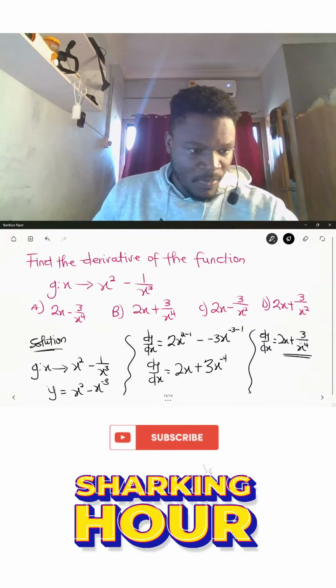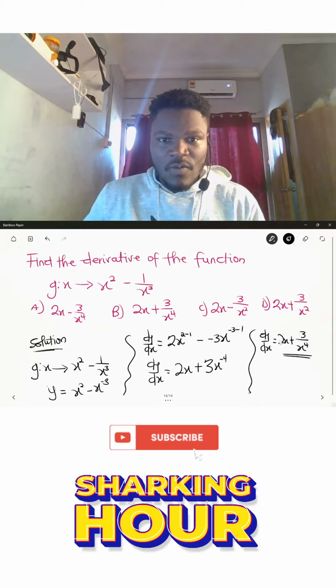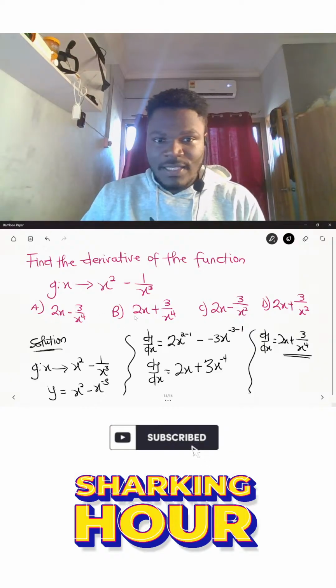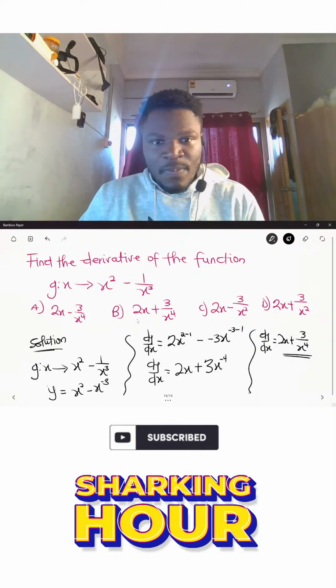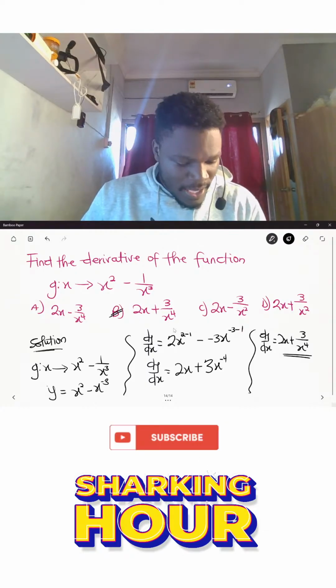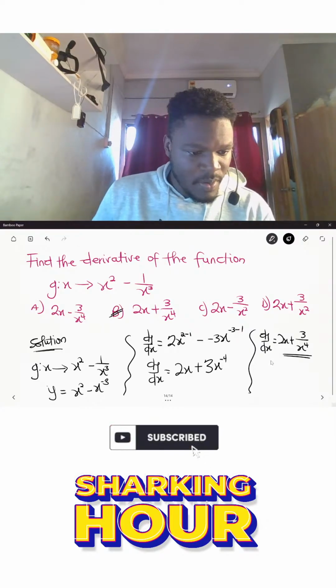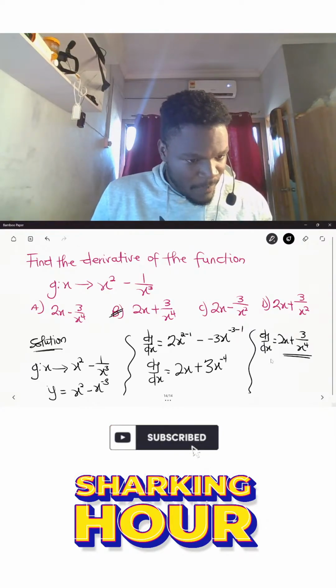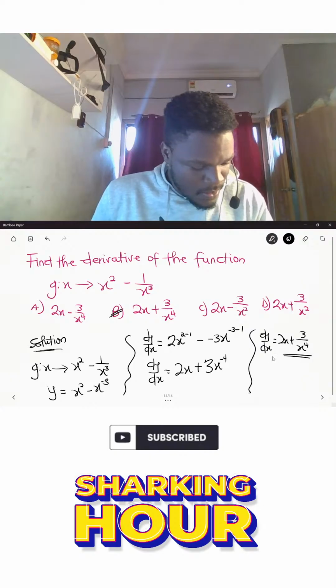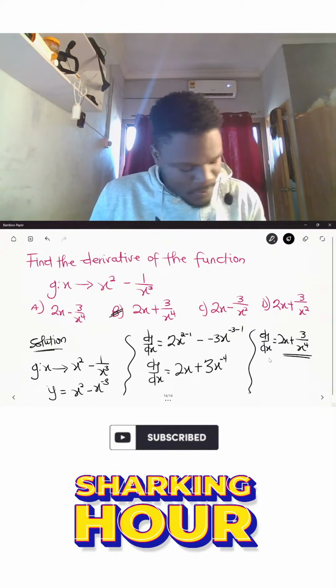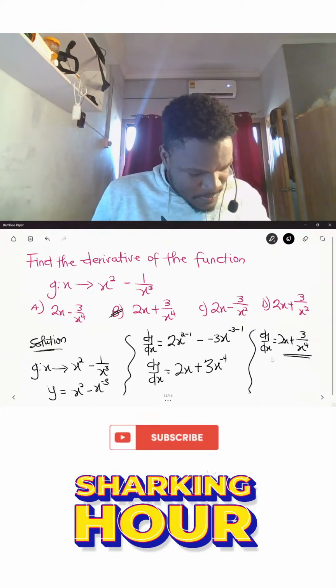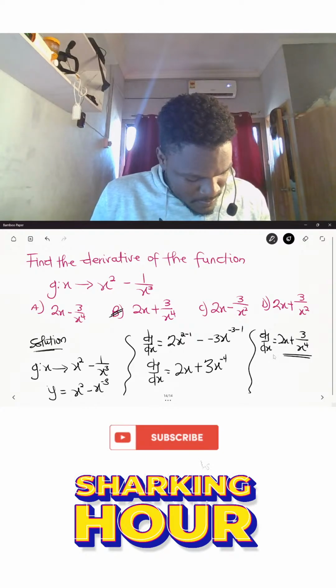Are we okay? And so therefore the answer over here would be, if we look at it, option B is that answer. So we have 2x plus 3 over x raised to the power 4. So this becomes our answer for this particular problem. Guys, are we okay? All right, very good. Let's proceed with more questions.